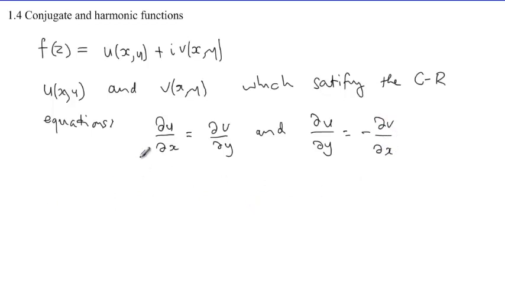So what I was saying is that if I'm given a complex function in this form, and got u and v which satisfy the Cauchy-Riemann equations, then these functions are going to be called conjugate functions.